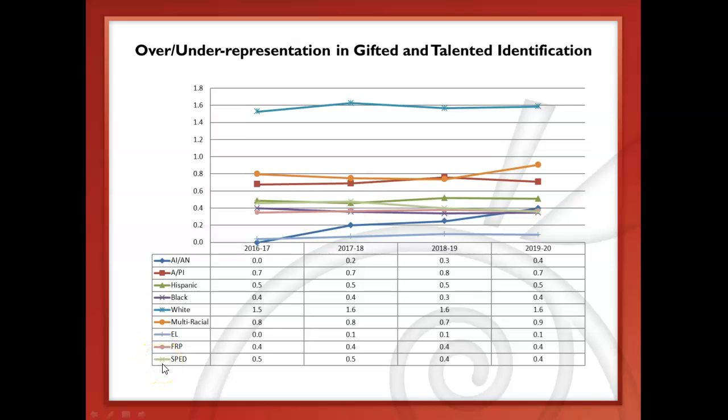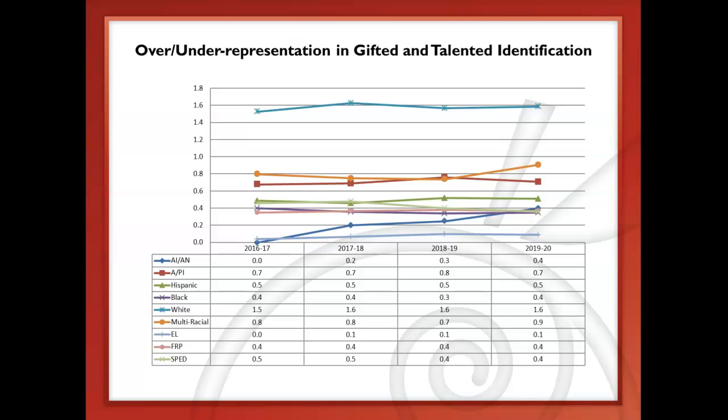And you can see where each of their data points are. Again, we're looking for a 1.0 would be representative of that population within our program. And you can see the data goes across the bottom of that table, from 2016-17 to 2019-20. And within that data, you can see that white students remain overrepresented in our gifted and talented program.